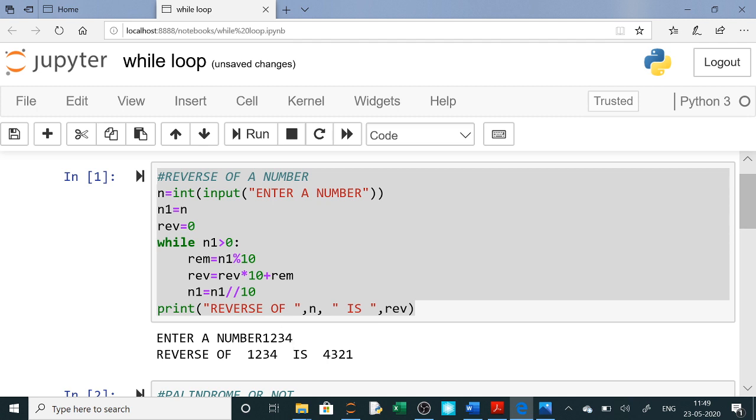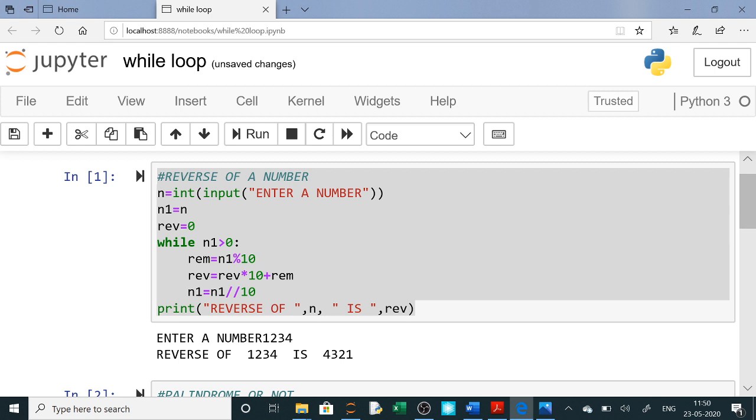Rev into 10: here rev was 0, so 0 into 10, 0 plus 4. So rev will become 4. Then here n1 will be 1, 2, 3. When you go up again, from 123, 3 will be the remainder. Now rev was 4, 4 into 10 is 40, plus 3, 43. You can see it has started reversing. So 43 is there.